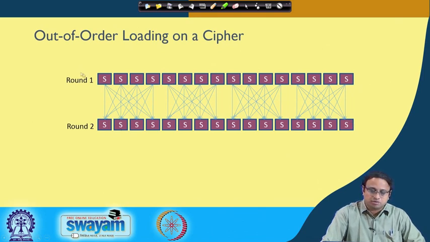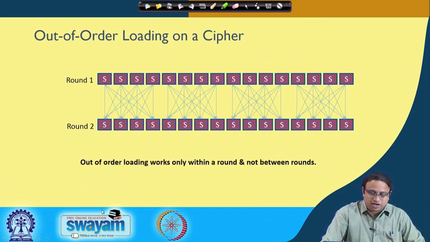But remember that within a round the S boxes are independent, there are no dependencies, but across rounds there are dependencies. That means if you want to do out of order loading, inside a round you can do it, but across rounds you cannot because there is a dependence. So out of order loading works only within a round and not between the rounds. So that is one of the observations.